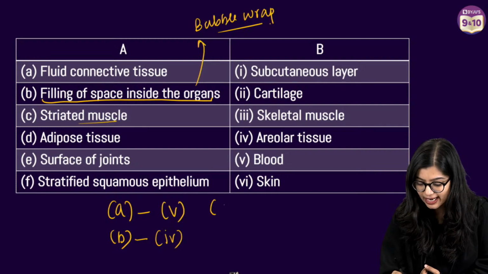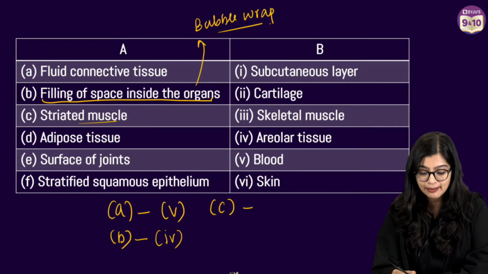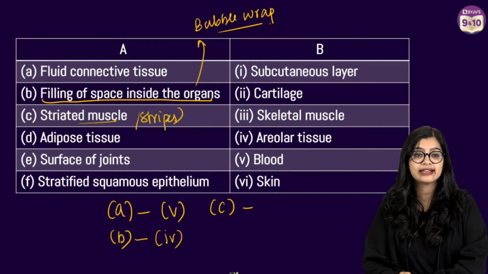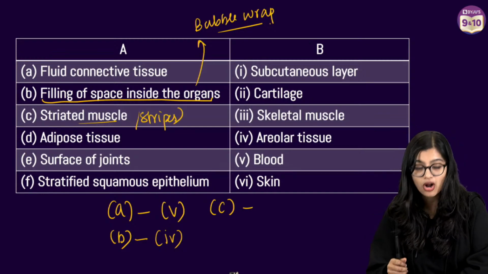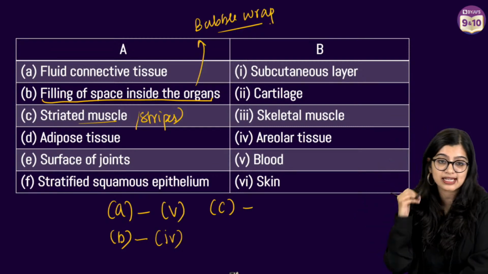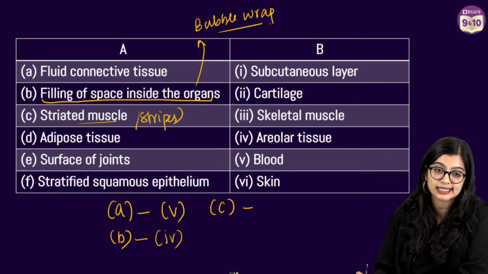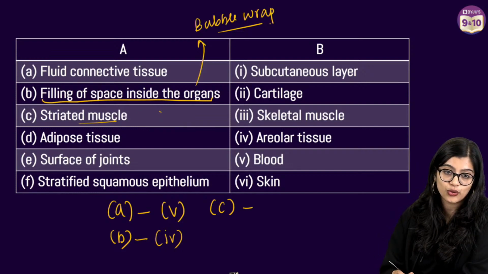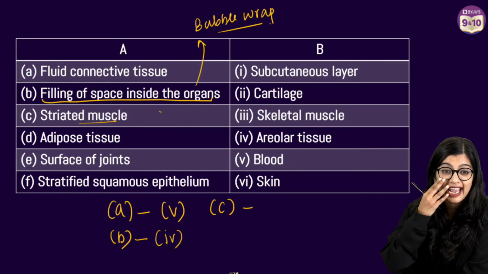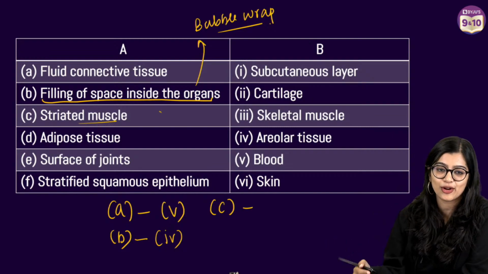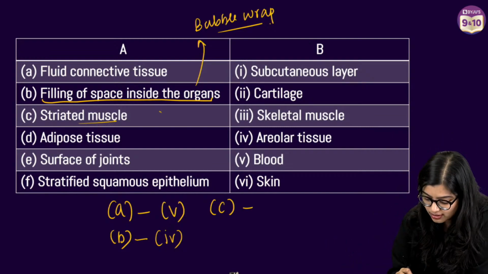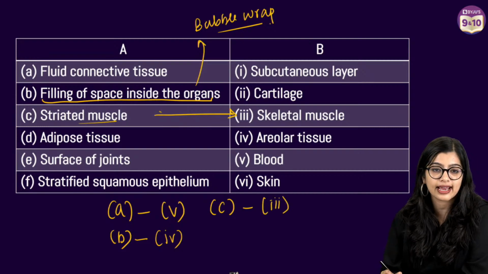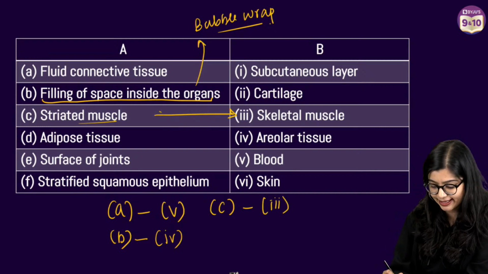Next, we have striated muscle. Striated means stripes, right? That means there are alternating dark and light bands. Alternating dark and light bands are seen in which kind of muscle? Nishant, is it seen in cartilage? No. Where do we say? Exactly, Dhriti. You will never forget areolar tissue now. Very good. It is correctly matched already. It is your skeletal muscles, right? They have the alternate dark and light bands.